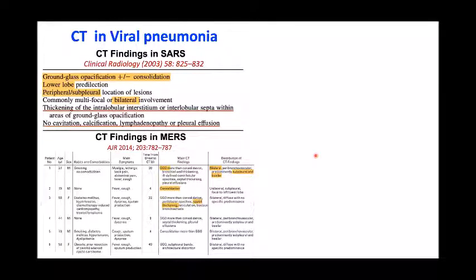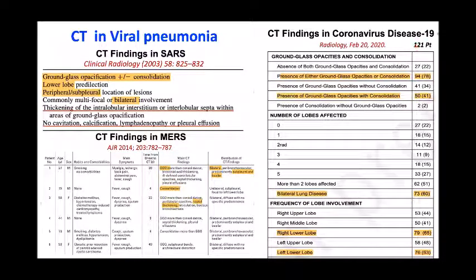in 2003, the CT findings suggest there are ground glass opacities with consolidation. Again, the lower lobes are involved with subpleural and peripheral distributions. Similar findings were seen in the MERS outbreak also, which was in 2019. If you come to COVID-19, the current scenario, this is an article published in February by Chinese authors,